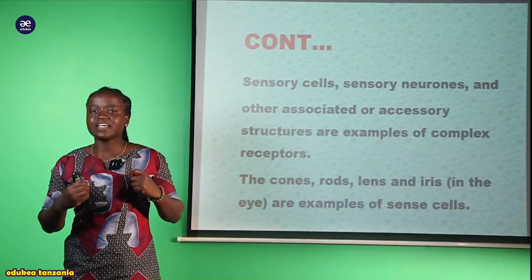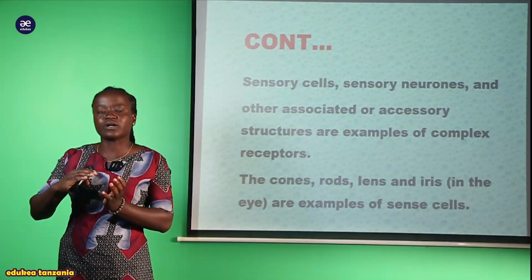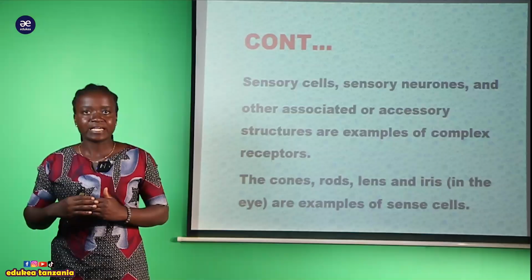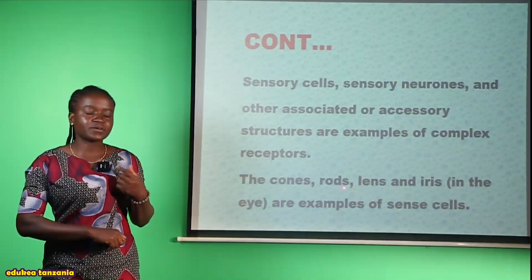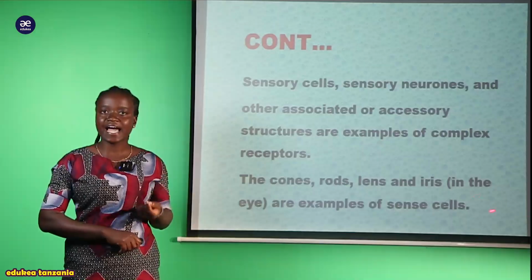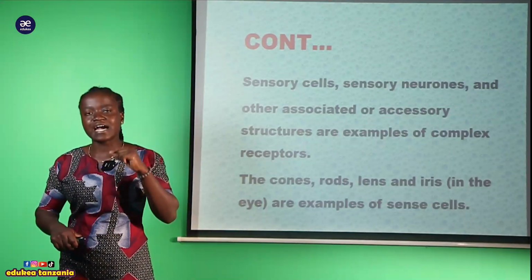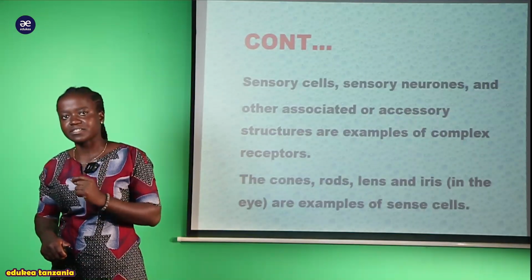Kwa ndani ya eye there is a lot of content that is specialized, that helps the eyes to function properly. So a good example here, we have seen that we have the cones, we have the rods, we have the lens, we have the iris. All of these structures, they are found within the eyes. And the eyes is one of the complex receptors.